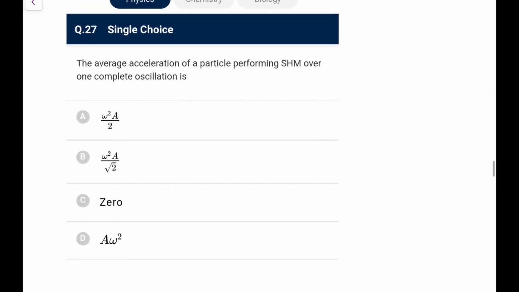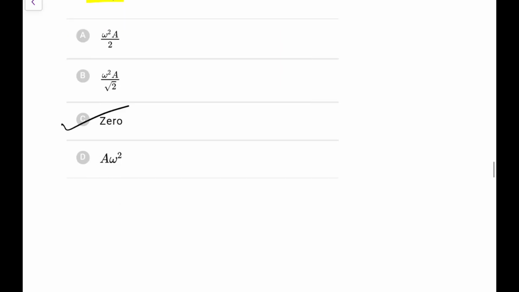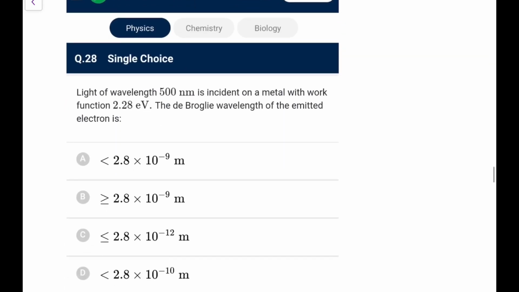Next, the average acceleration of a particle performing SHM over one complete oscillation. Over one complete oscillation, everything becomes 0, because after one complete oscillation, velocity will still be the same as it was at the start. So average acceleration will definitely be 0. Average force will always be 0 for a complete oscillation.